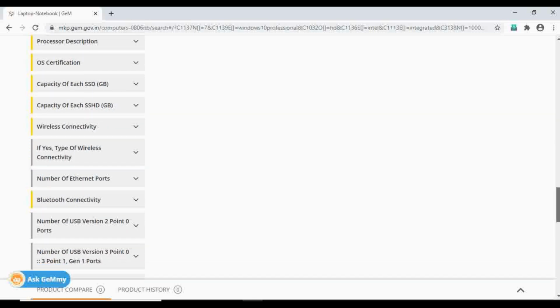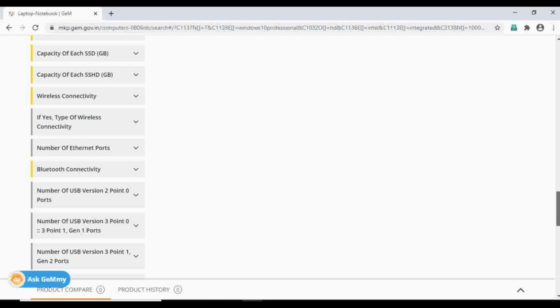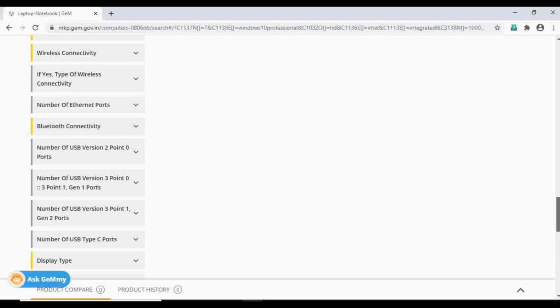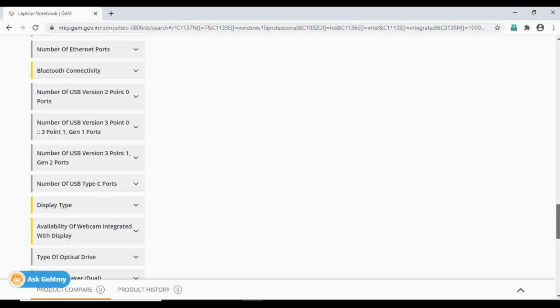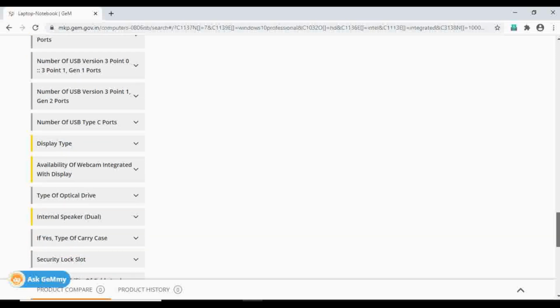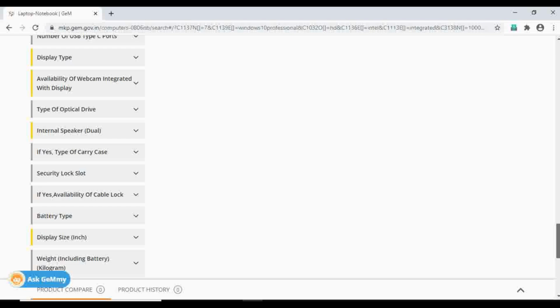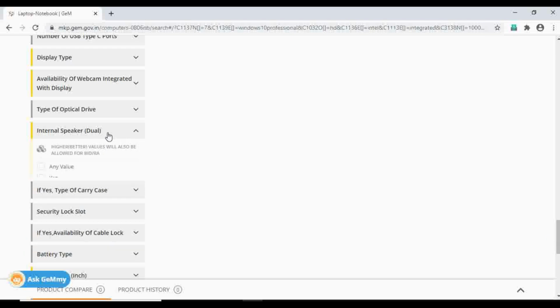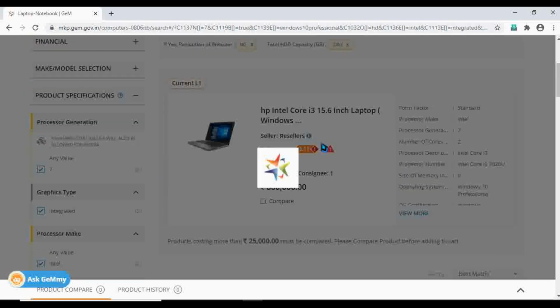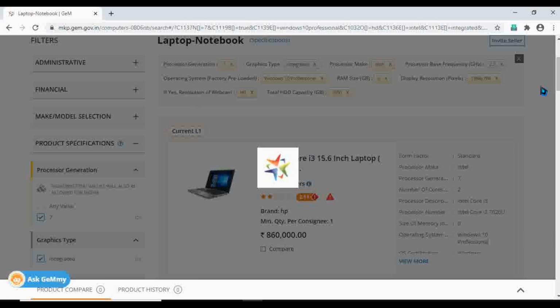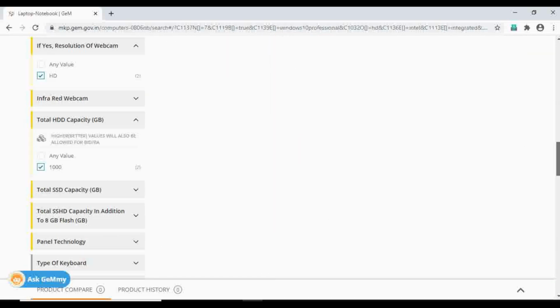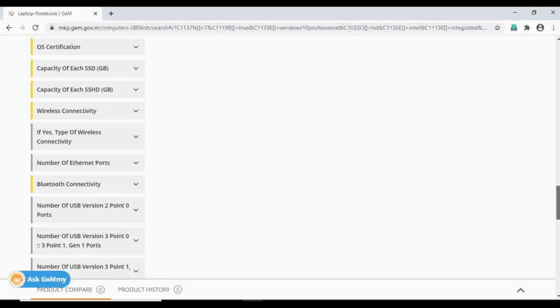Now I'm going to skip all these parameters because I don't find them important, because I think I have ticked most of the important parameters above. Now I'm going to go for OEM warranty. Obviously, I need an internal speaker, dual with audio, because I don't want to have those earphones and all.